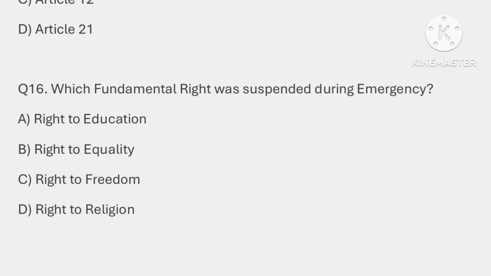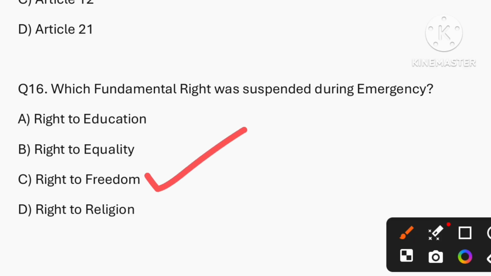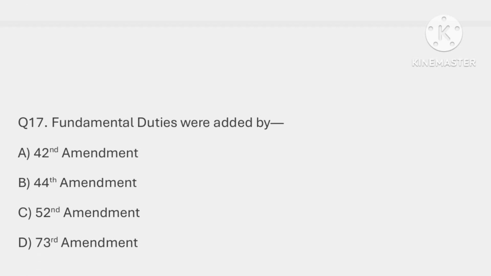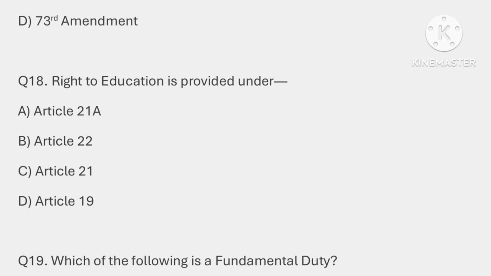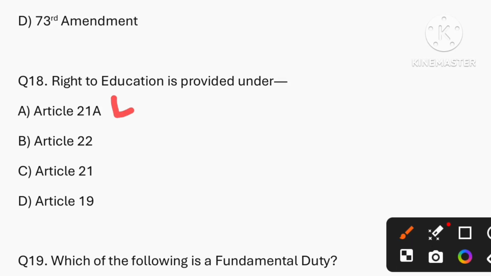Question number 16. Which fundamental right was suspended during emergency? So the correct answer is option C, that is right to freedom. Question number 17. Fundamental duties were added by which amendment? So the correct answer is option A, that is 42nd amendment. Question number 18. Right to education is provided under which article? So the correct answer is option A, article 21A.